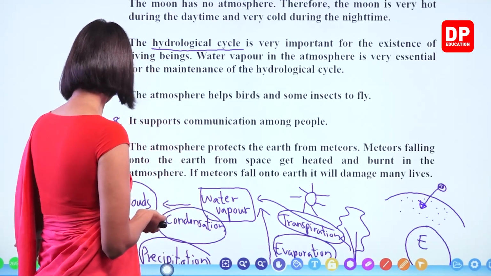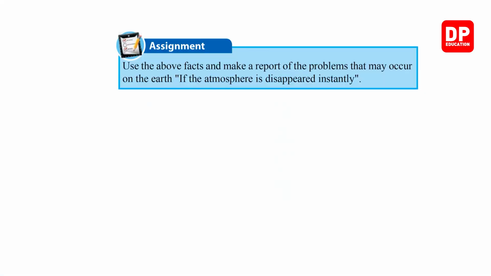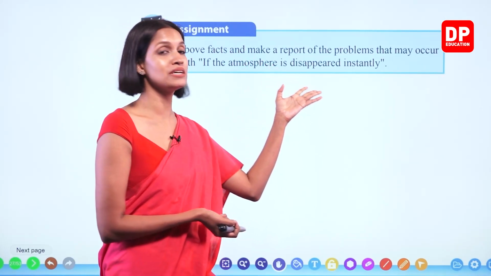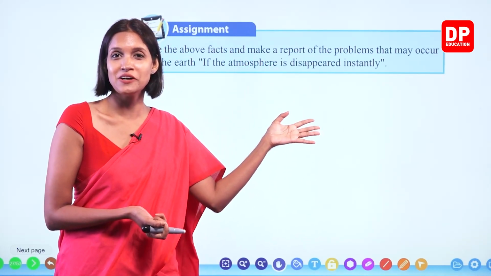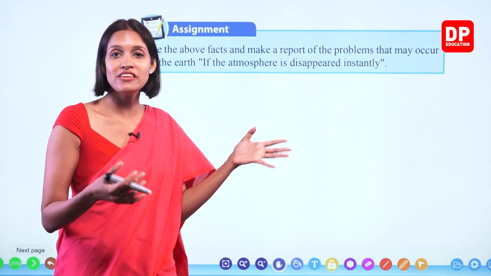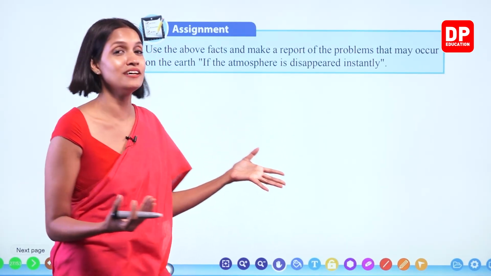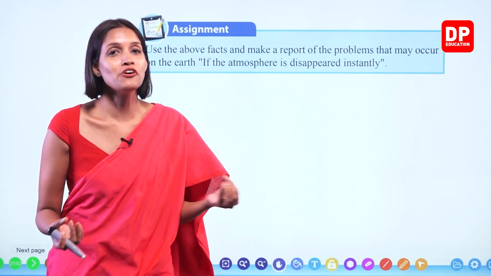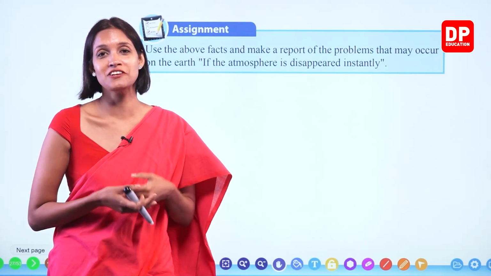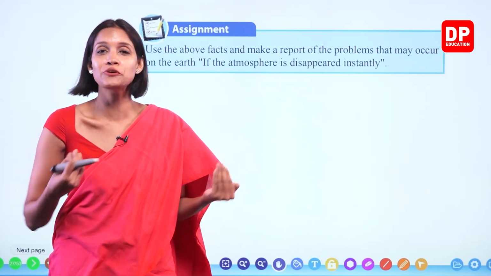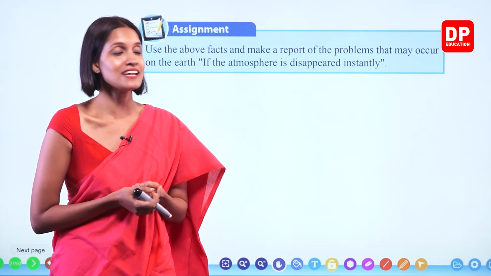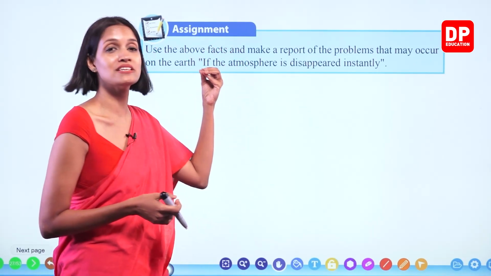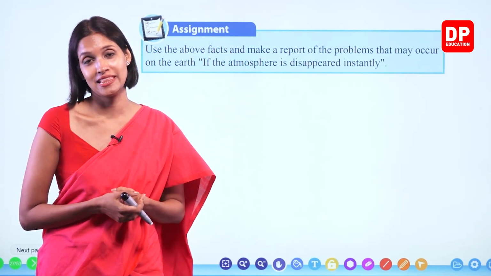Right? We have this assignment to do. Use the above facts and make a report of the problems that may occur on the earth if the atmosphere disappeared instantly. What will happen? Now, as I explained earlier, if the atmosphere disappeared, number 1, we can't live without oxygen. We all will die in a few minutes. Okay, children? You all will die because of no oxygen to breathe.